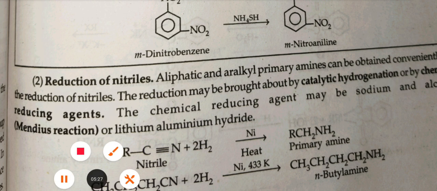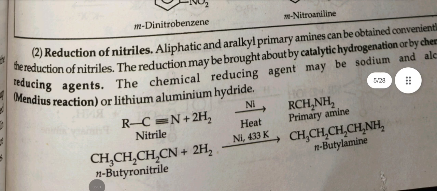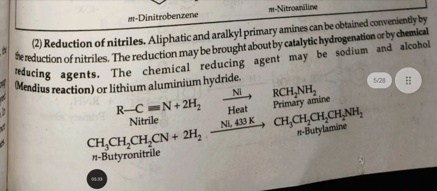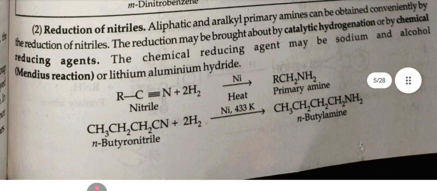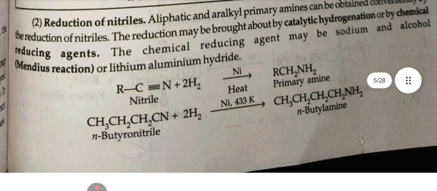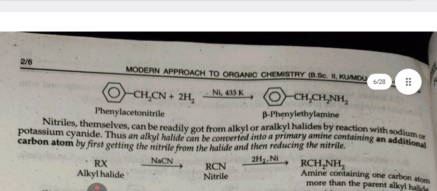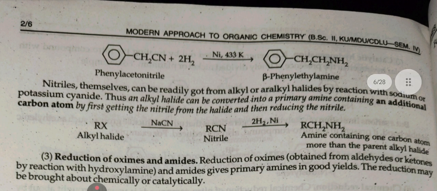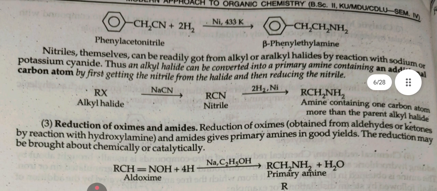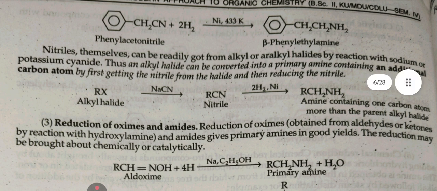Reduction of nitriles. Aliphatic and aralkyl primary amines can be obtained conveniently by the reduction of nitriles. The reduction may be brought about by catalytic hydrogenation or by chemical reducing agents. The chemical reducing agents may be sodium and alcohol, the Mendius reaction, or lithium aluminum hydride, which is LiAlH4. Nitriles themselves can readily be obtained from alkyl or aralkyl halides by reaction with sodium or potassium cyanide.